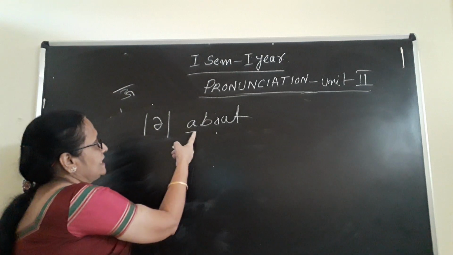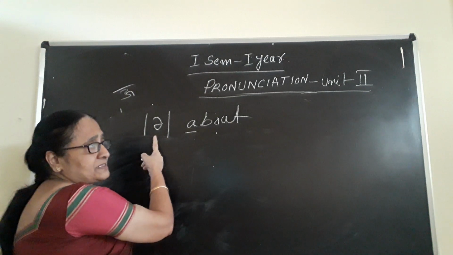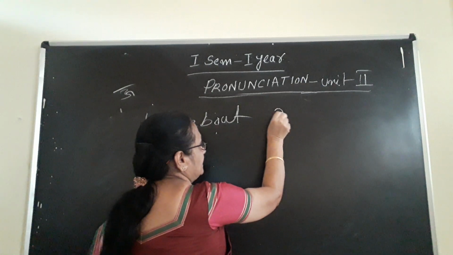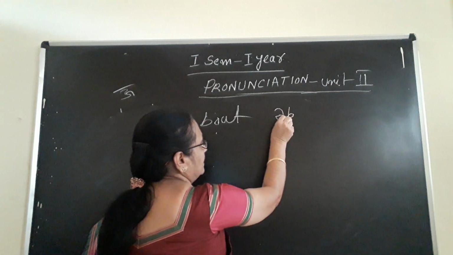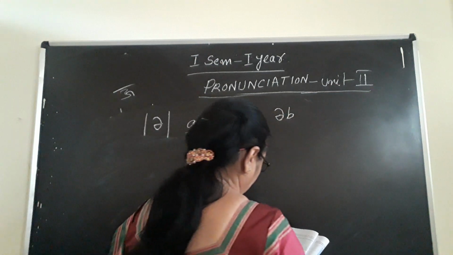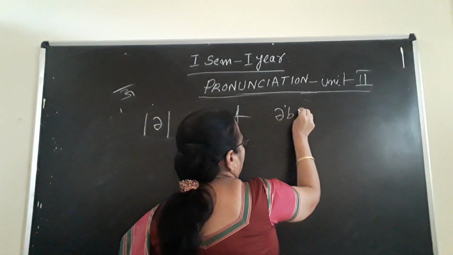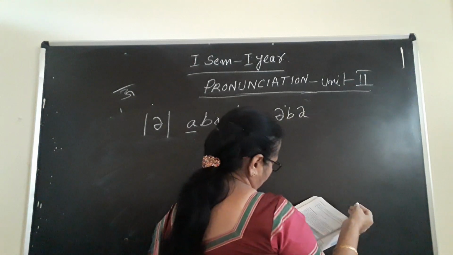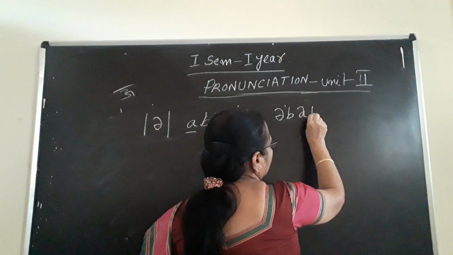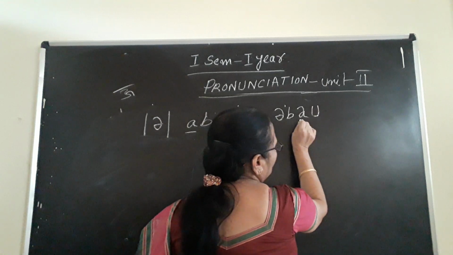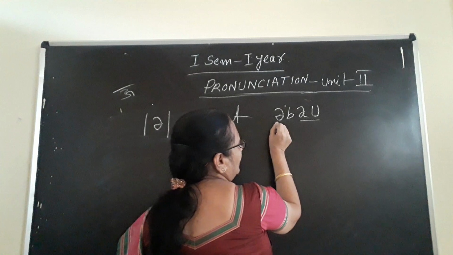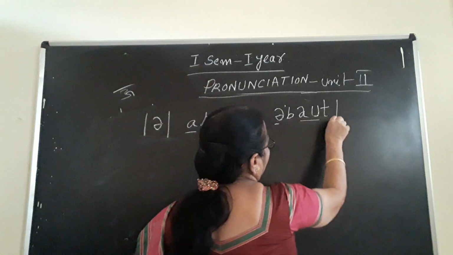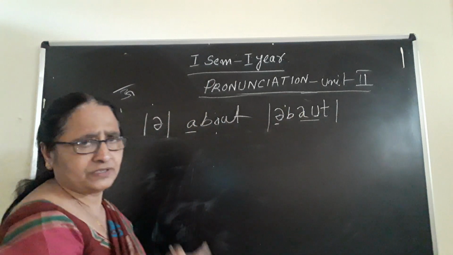For that sound, for A you have to write the transcription like this, inverted E. So here you write that, then B, then again the inverted E, then you write U. With A and U you will get the sound "ow". T is as usual, T is for T. About. It is like that.